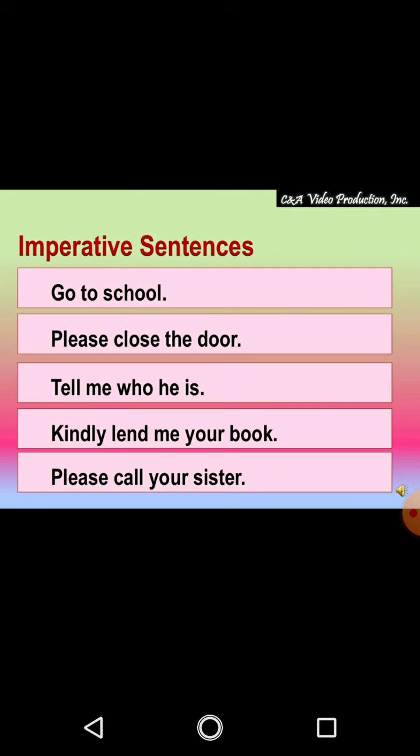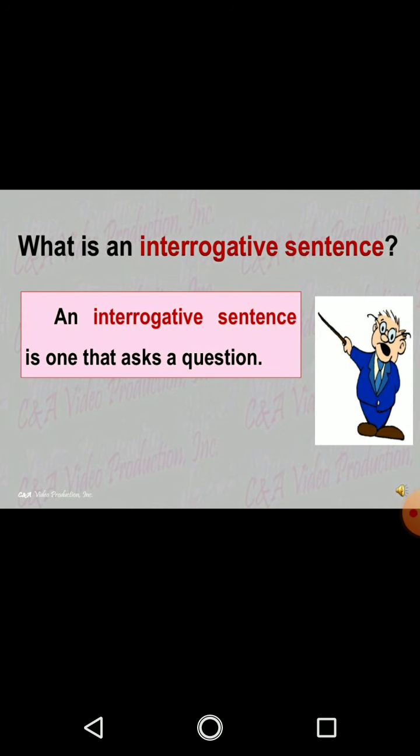Tell me who he is. Kindly lend me your book. Please call your sister. Now, some of these are in a requesting way, some are in a demanding way. These types of sentences are called imperative sentences. Now let's go to another slide and understand the third type of sentence, that is the interrogative sentence.